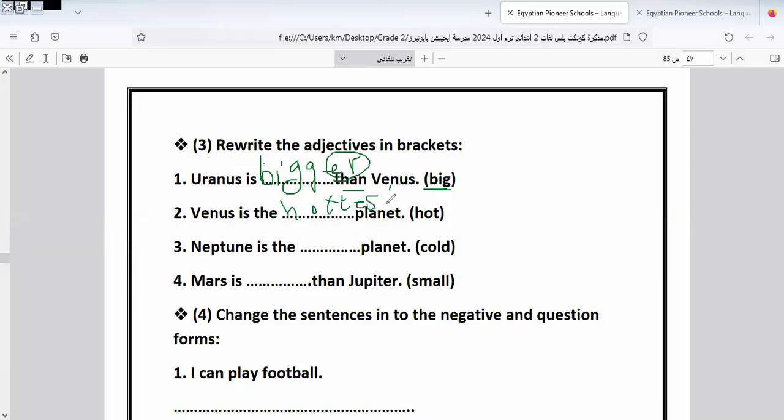Why do I put -est here? Because here we have "the". The next one will be the coldest. Why coldest here? Because we have "the". If we have "than", I put what? I put -er, like in this sentence. Okay, let's go to another question here.